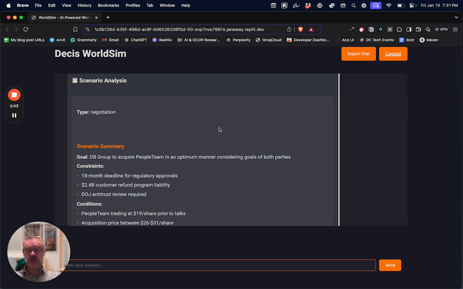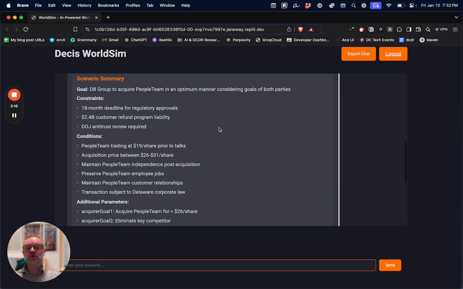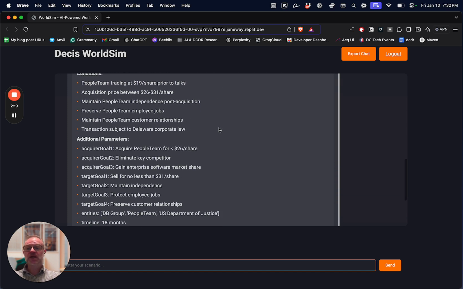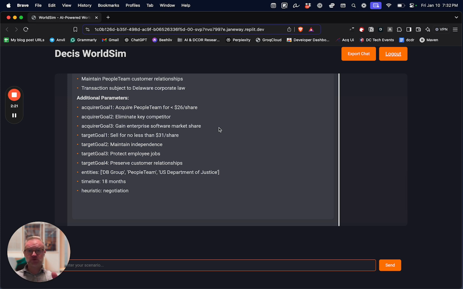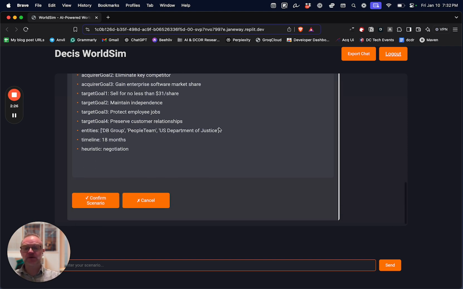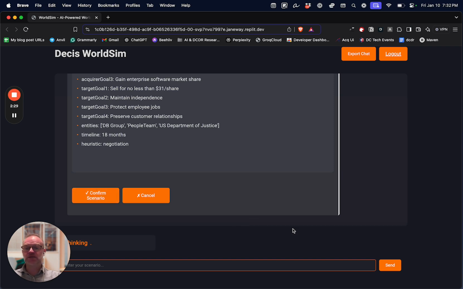This is a negotiation. And because it's a negotiation, it is now pulling those rules for negotiations into the prompt to the model. So what it does, it takes the scenario summary, which has additional conditions and restraints on it, parameters. It takes an additional set of rules, which are specific to negotiations, packages all that together, and then we're going to send it to another model. And this is where the WorldSim comes in. So we're not just sending this to a general LLM, we're sending it to a world simulation.